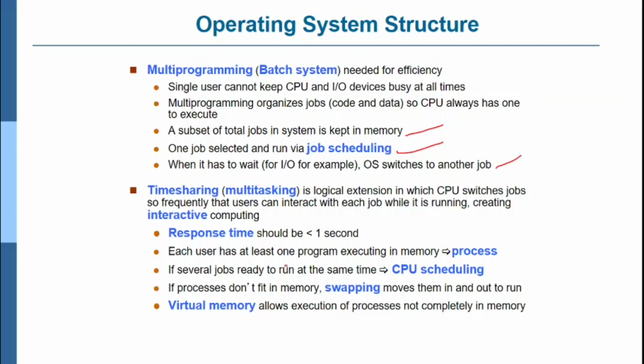Time sharing is a logical extension in which the CPU switches jobs so frequently that the user can interact with each job while it's running, making computing interactive. Response time should be less than 1 second. Each user has at least one program executing in memory as a process, and it has separate CPU scheduling. Swapping should also be there, if processes do not fit into memory. Swap moves them in and out to run under CPU scheduling. Virtual memory allows the execution of a process not completely in memory.